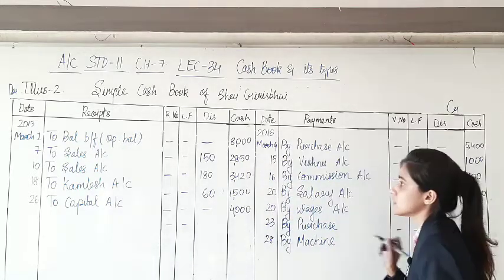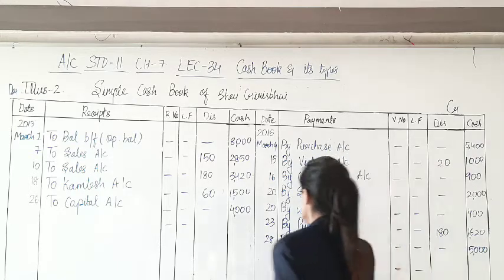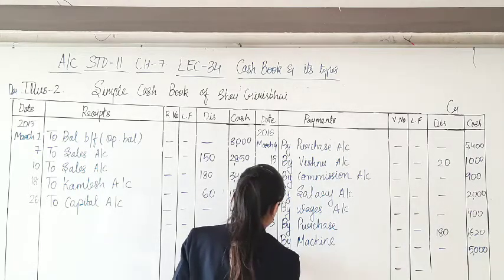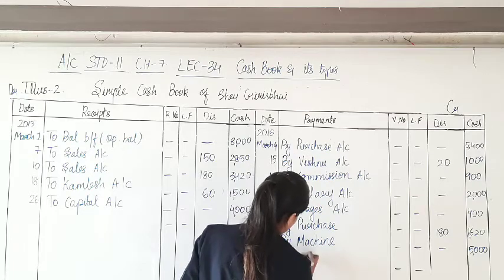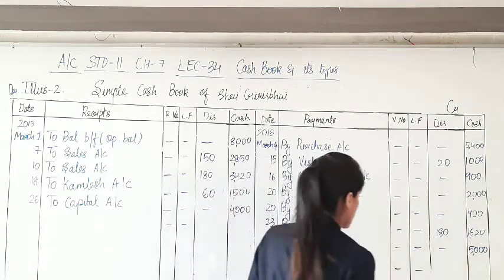Which is the last date of this month? It is March. So obviously 31 days. By balance carried forward.